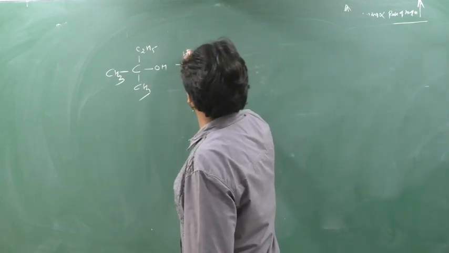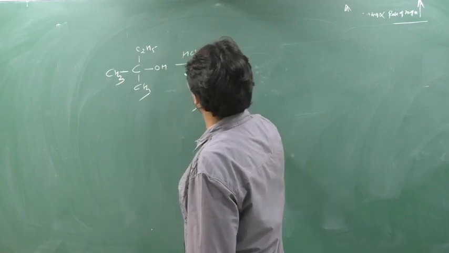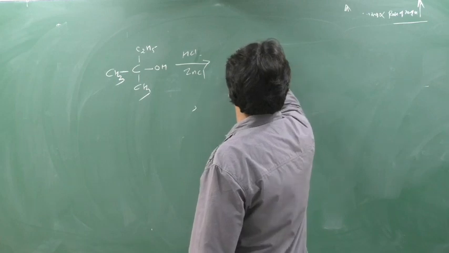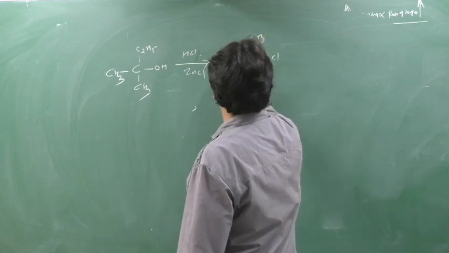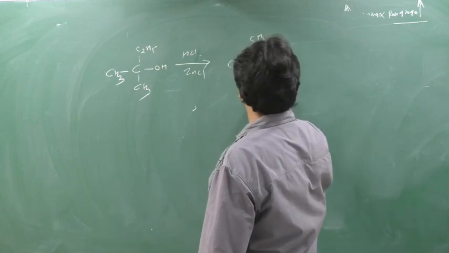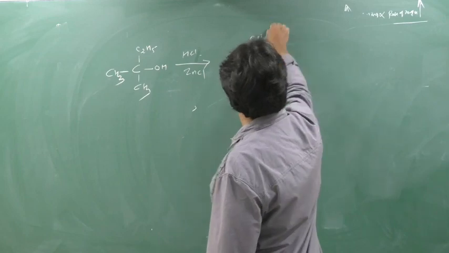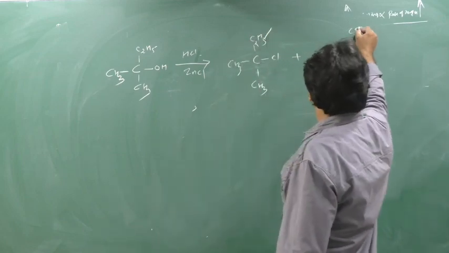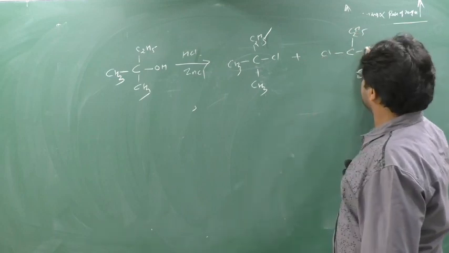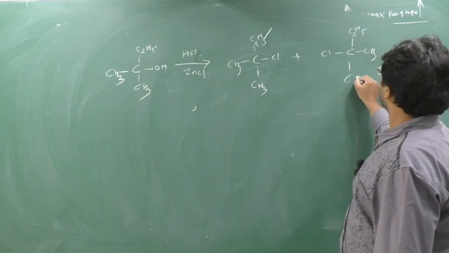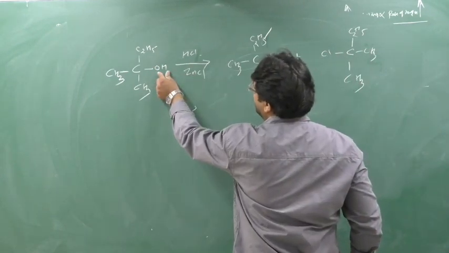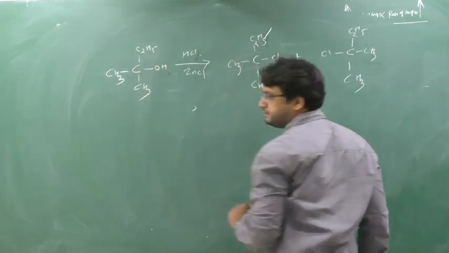Now if I do here HCl and ZnCl2, there are two types of products that can be formed. Either here Cl will be forming, or so there are two possibilities, either OH will be here or OH will be here.